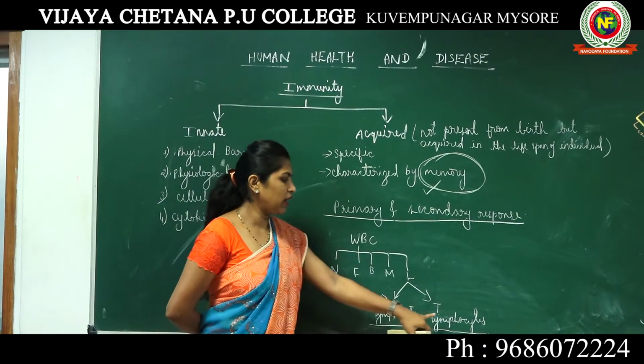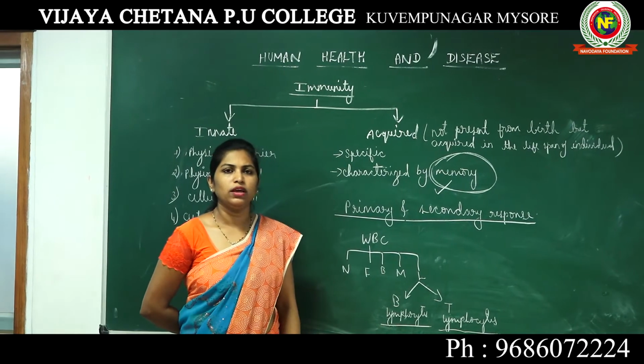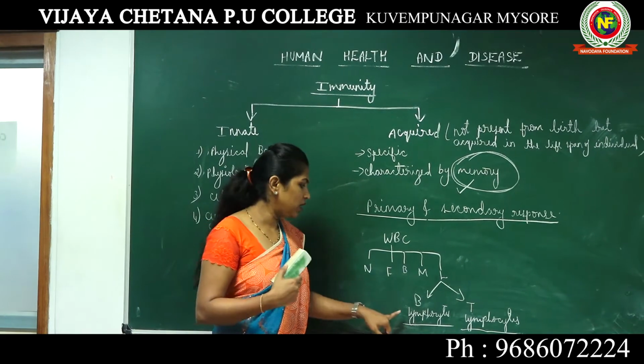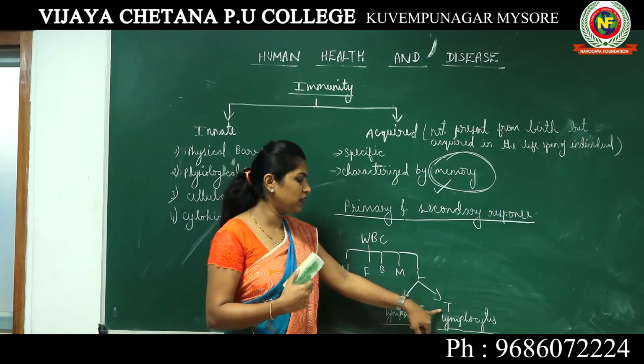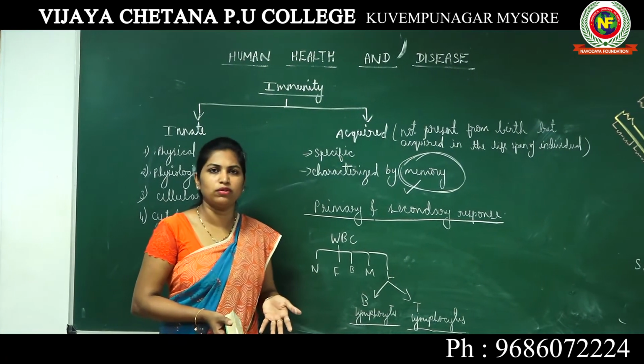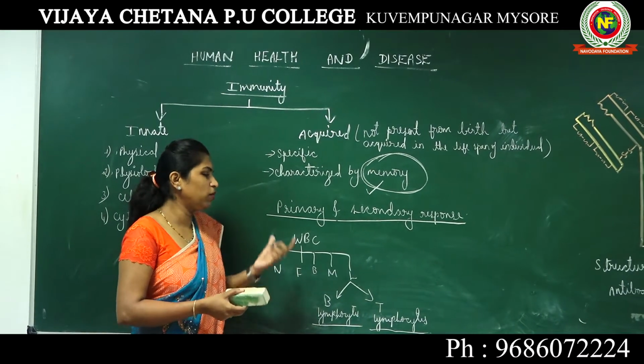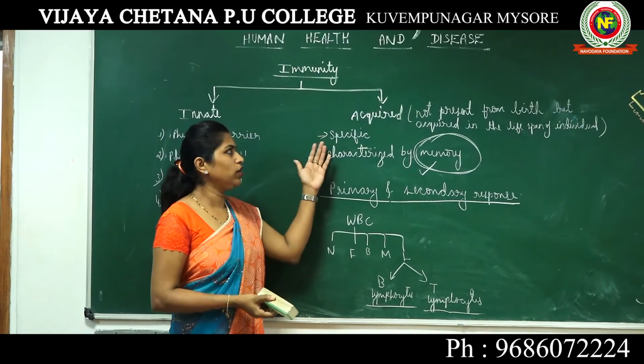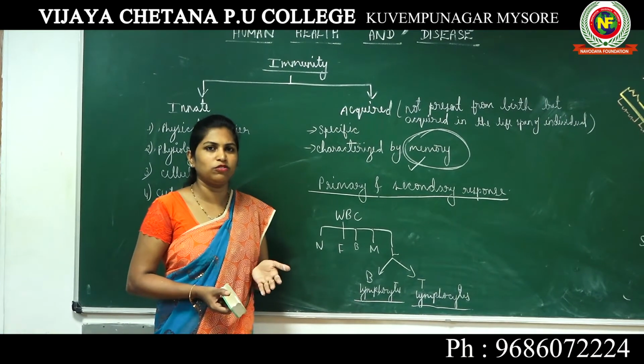When I say the immune system produces a primary response, it is nothing but B lymphocytes and T lymphocytes producing this response. Every time we cannot talk about individual cells and the response, so we generally say your immune system produces some kind of response.